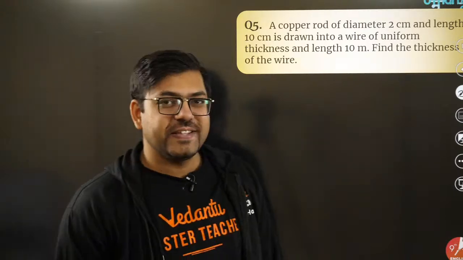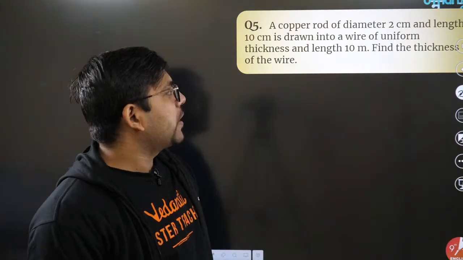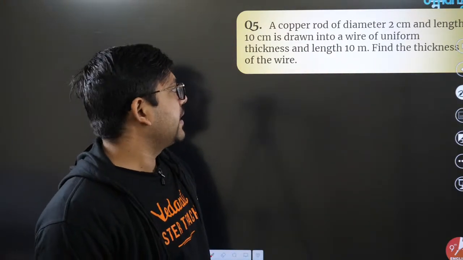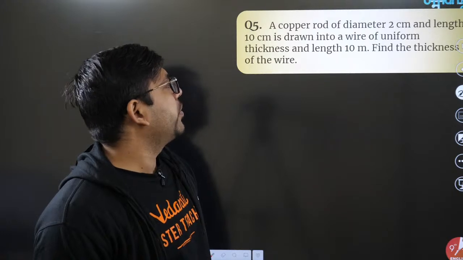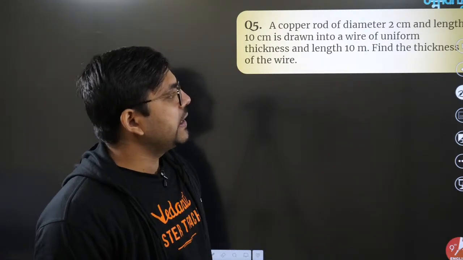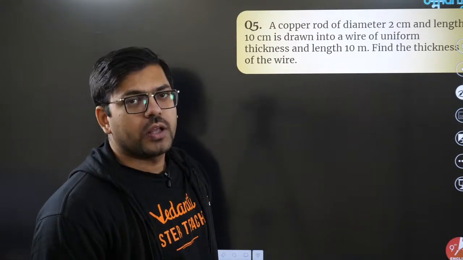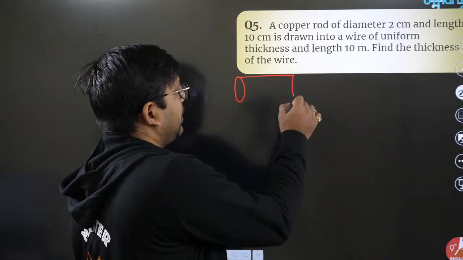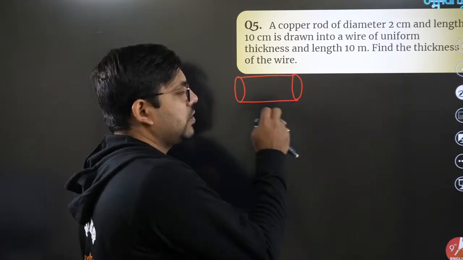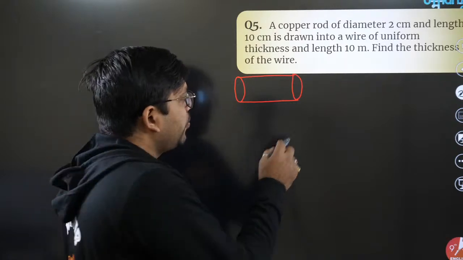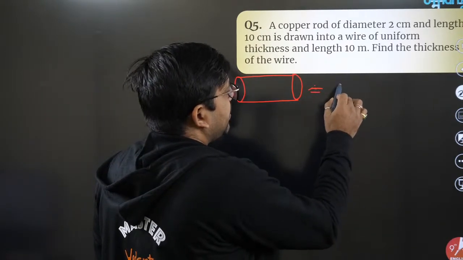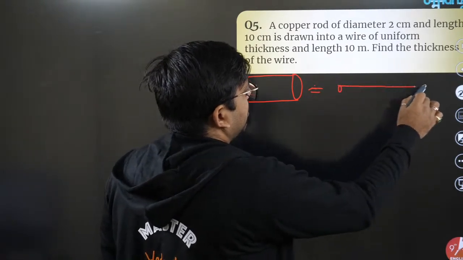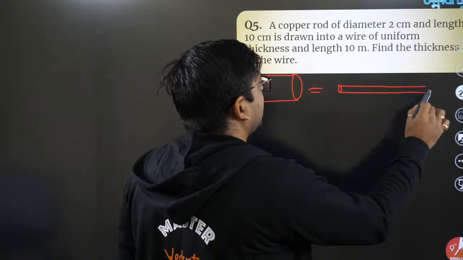Next question, guys. The question says a copper rod of diameter 2 cm and length 10 cm is drawn into a wire of uniform thickness and length 10 meter. Find the thickness of the wire. The question is saying that you have a copper rod, a big thick copper rod, and from this copper rod someone made a thin wire of copper.